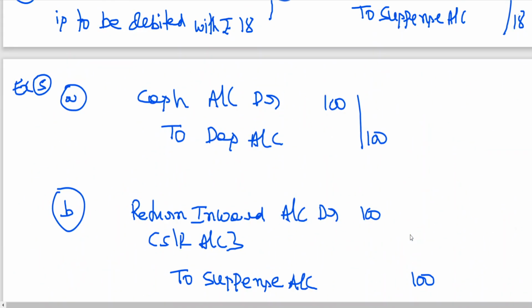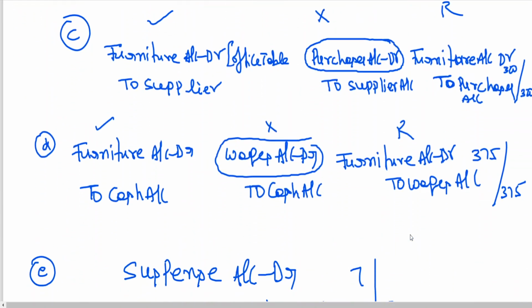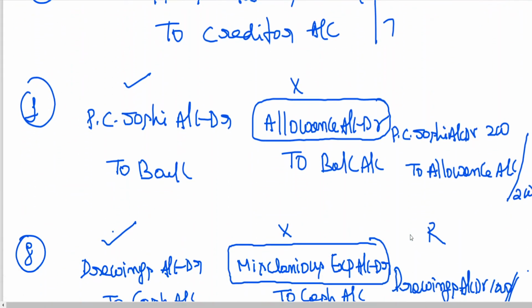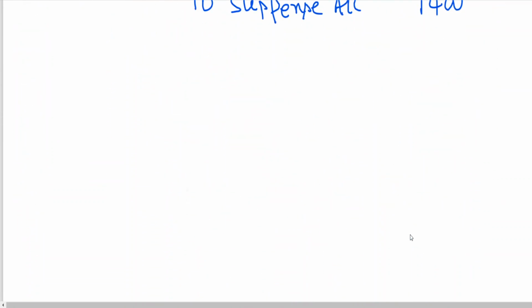So for some cases we have used the suspense, some cases we have not used the suspense. Even though it's not asking for suspense account, I'll try to open suspense account. For explanation purposes, I'm using suspense account so that you'll know whether suspense account is closed or still open.